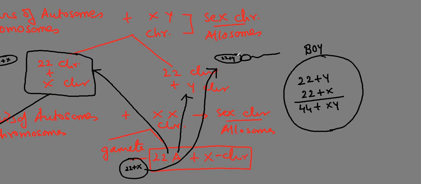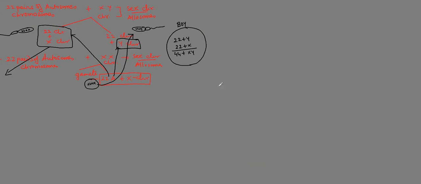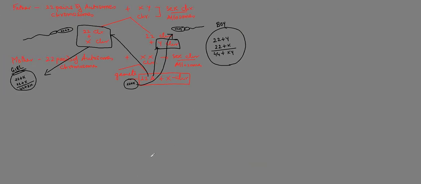So depending upon the Y chromosome of the father, the father is responsible for the sex of a child.